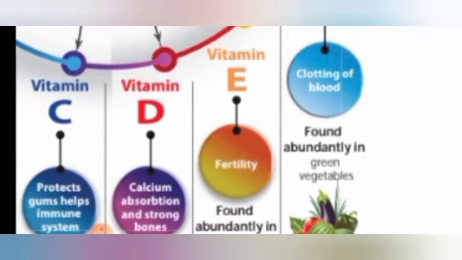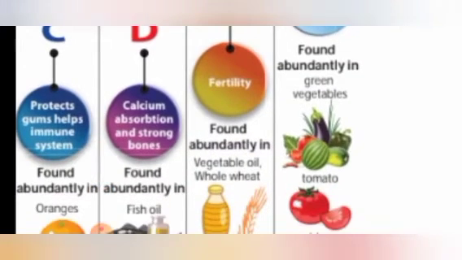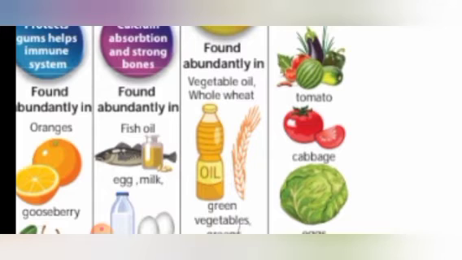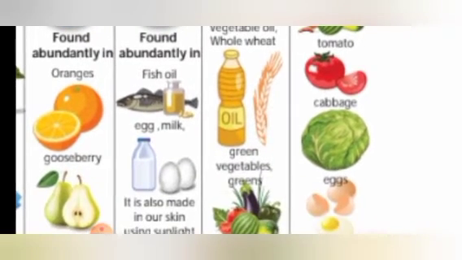And vitamin E plays a major role in the case of fertility. This vitamin E is abundantly found in vegetable oils and whole wheat. Vegetable oils, what are they? Yes, sunflower oil, isn't it? Sunflower oil, coconut oil, and what else?